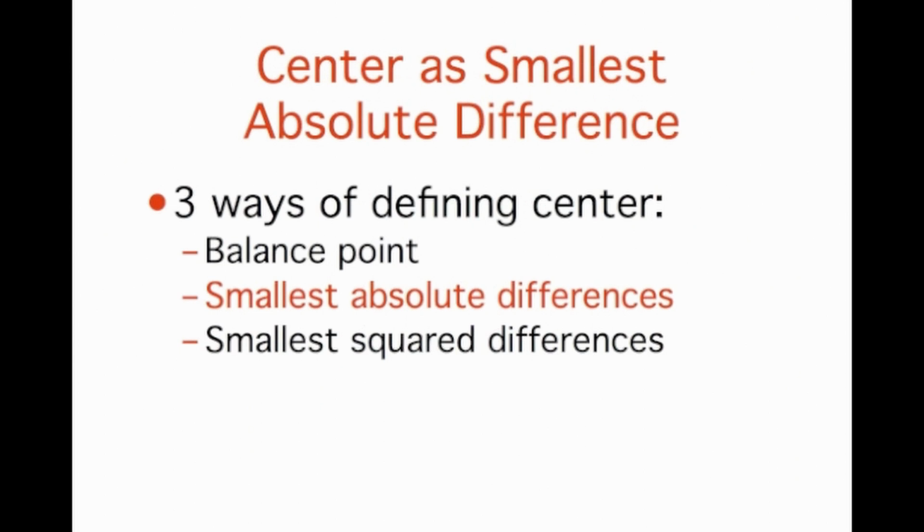We are now in position to define a second way of measuring central tendency, this time in terms of absolute differences. Specifically, according to our second definition, the center of a distribution is the number for which the sum of the absolute differences is smallest. As we just saw, the sum of the absolute differences from 10 is 28, and the sum of the absolute differences from 5 is 21. It turns out that the value for which the sum of absolute differences is smallest is 4, for which the sum of absolute differences is 20. In a later section, we will show how to find the value for which the sum of the absolute differences is smallest.